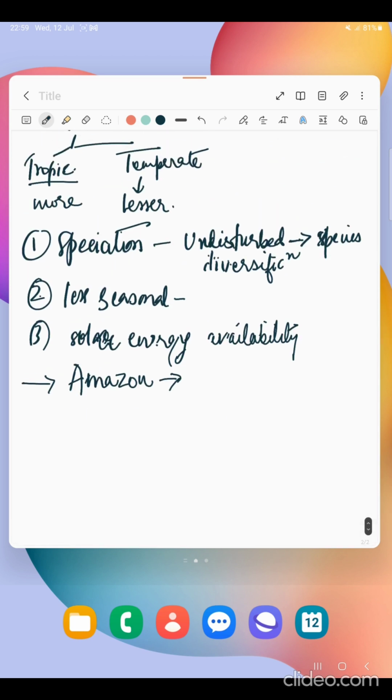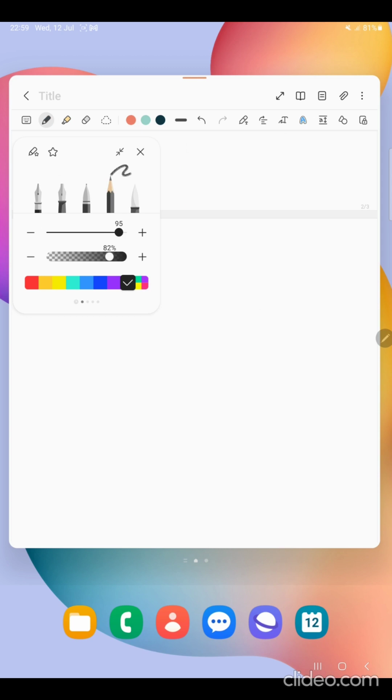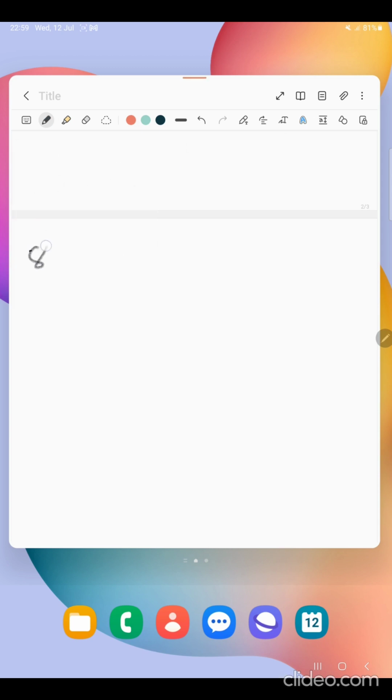Now let's move on to the next one, that is your species area relationship. So what is happening in species area relationship?